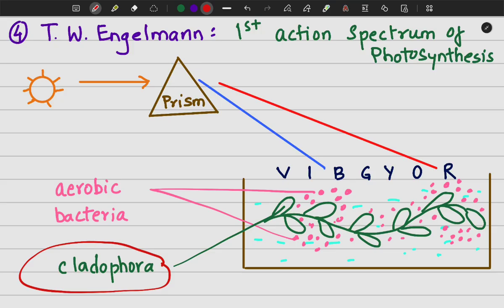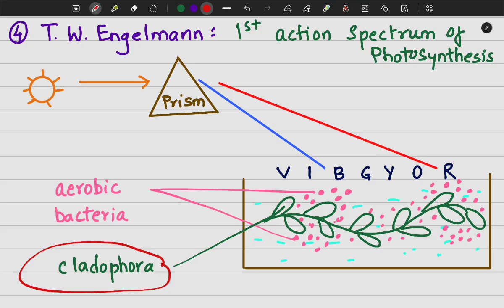So how did he expose it? If you remember the splitting of light, if we pass sunlight through a prism, then it splits into its constituent 7 colors, which is the VIBGYOR, right? So Engelmann did exactly that.